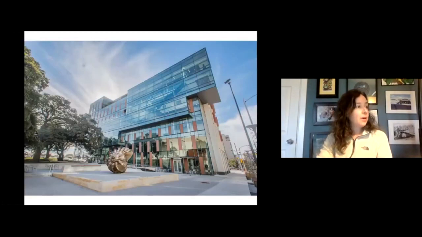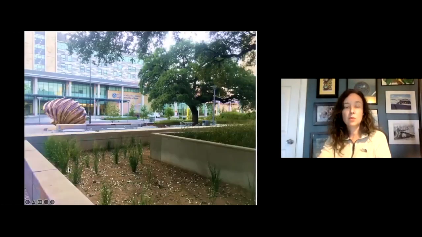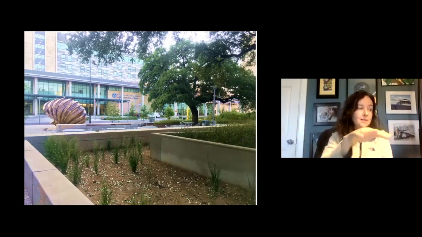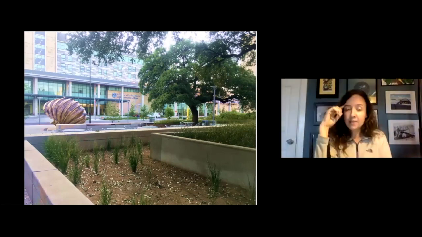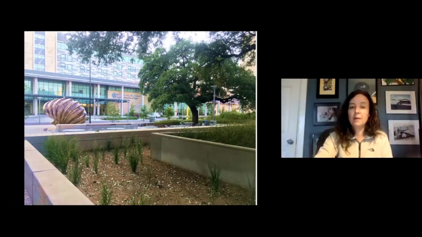This is a teaching part of the hospital. And what you're seeing is some art here by the university. And then along the edge, biofiltration was tucked in to the edge of this oak grove. And so you'll notice that it is on the edge of the canopy because there's a lot more water coming to this site, and we don't want to flood and drown those oaks. And then this is a picture right after it was newly established, but now you would see a sea of grasses. And again, the water stays in there for a short amount of time and then moves through the profile and out of the site.